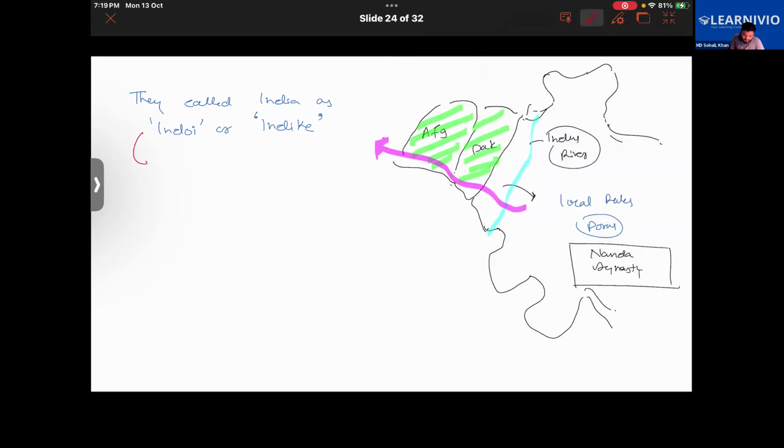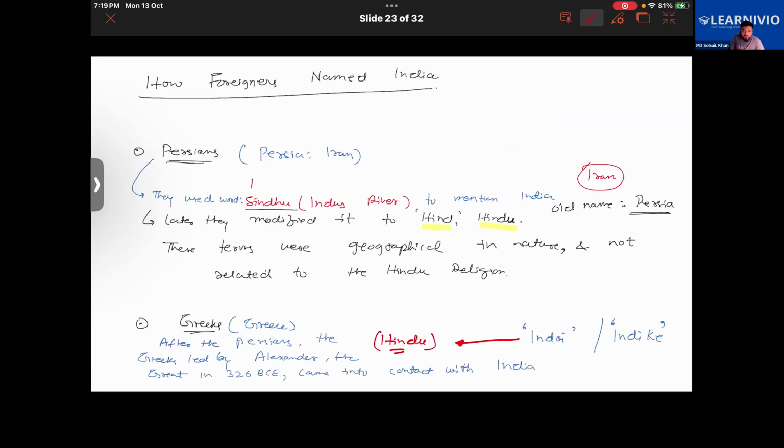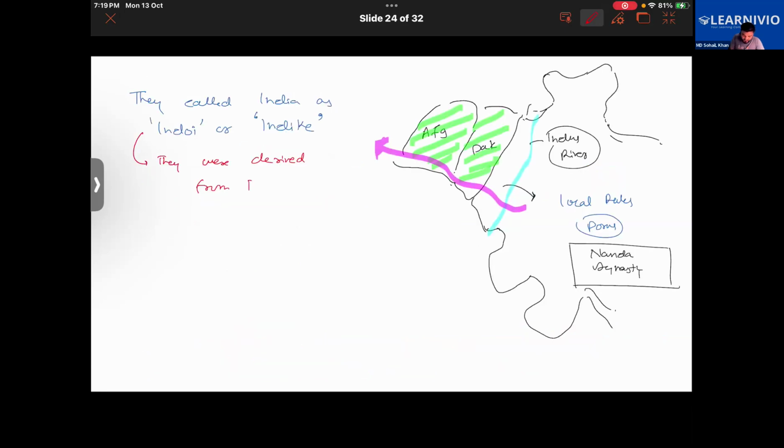Because they were derived from the Persian word Hindu. And what they did was drop the letter H from it and read it without H. I hope that is also clear to you.